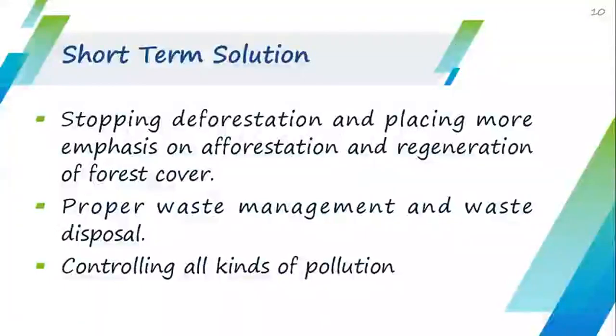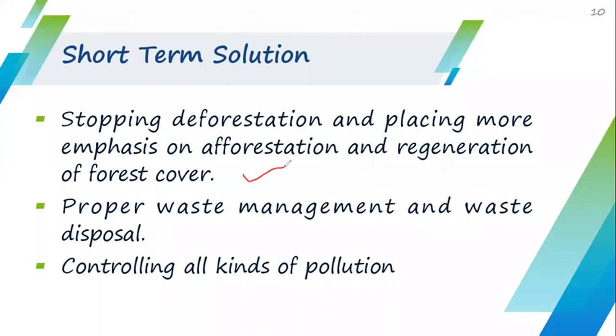Now, if there is any problem, there must be some solution also. So the solutions to the problems of sustainable development can be divided into two types. The first one is short-term solutions and the second one is long-term solutions. Starting with the short-term solutions, the first point suggested is stopping deforestation and placing more emphasis on afforestation and regeneration of forest cover.